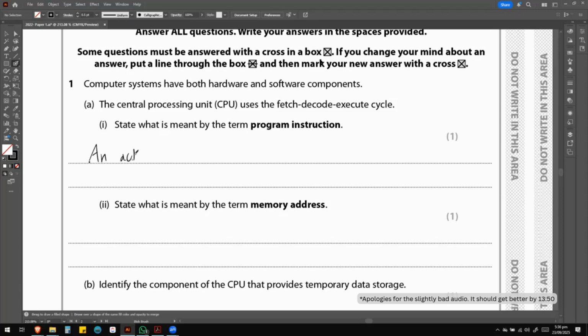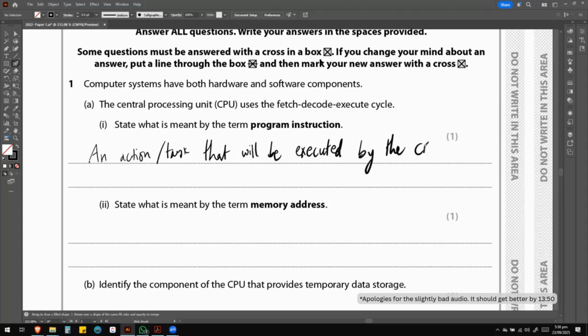So an action or task that will be executed, spell that correctly, executed by, you can say it in multiple ways.